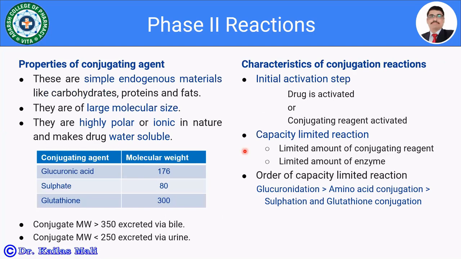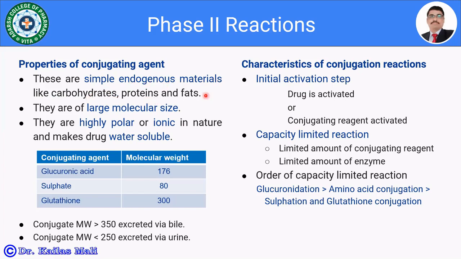Let us see the properties of conjugating agents. As I have said, there is a formation of so many types of conjugates, isn't it? Say for example, glucuronate, then conjugation with the amino acids, then sulfates, and so on. So what are these materials? These materials or conjugating agents are simple endogenous materials, say for example, carbohydrates, proteins, or fats.